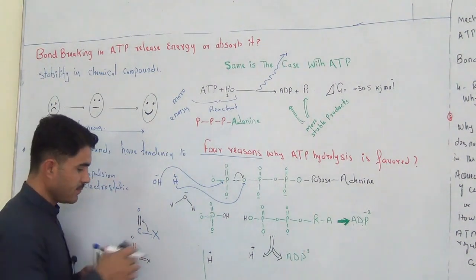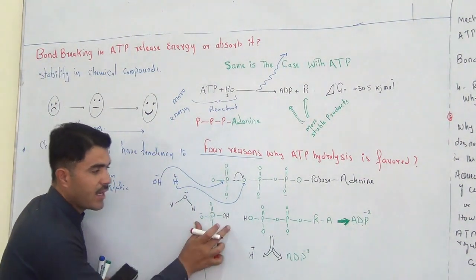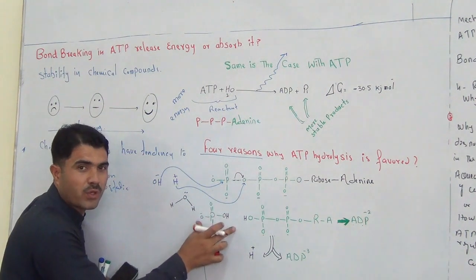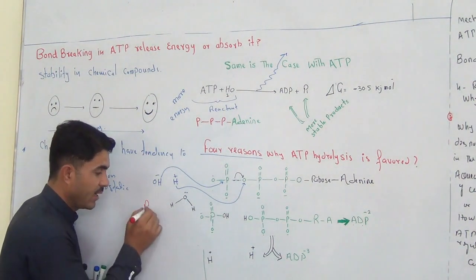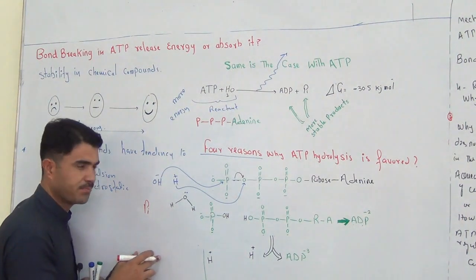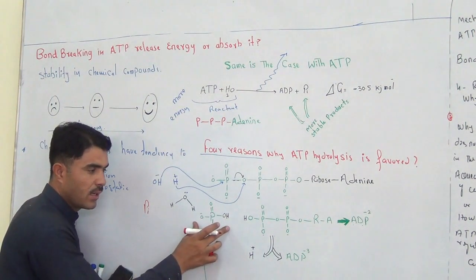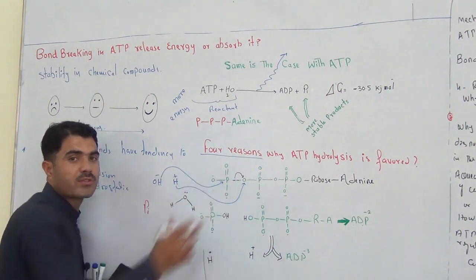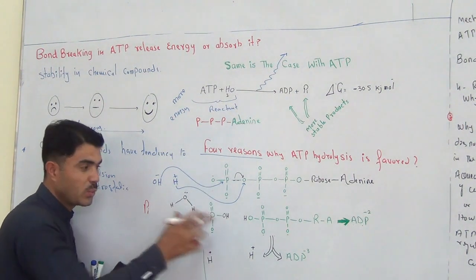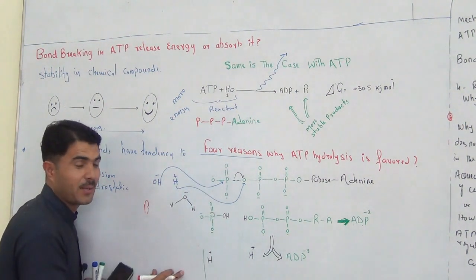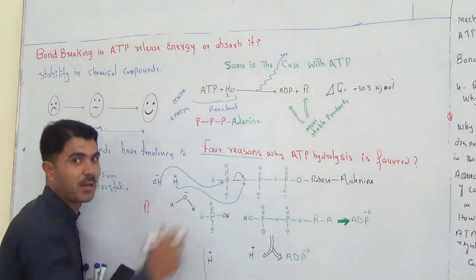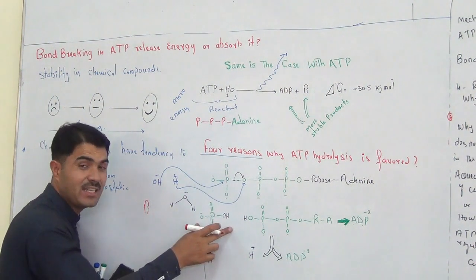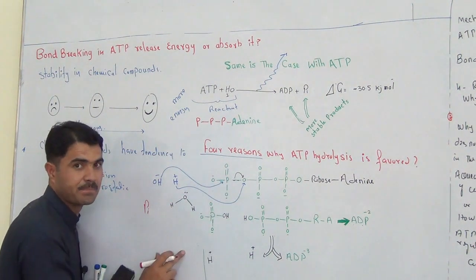So here the phosphate we got, usually we write it as Pi, right? Inorganic phosphate. Yes, this will become more stable. So it will feel more happy by becoming more stable. So it won't go back to the compound because it feels itself more stable.